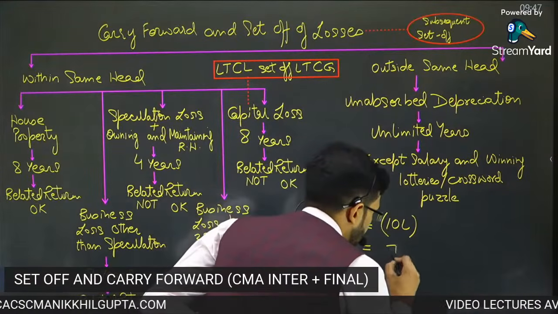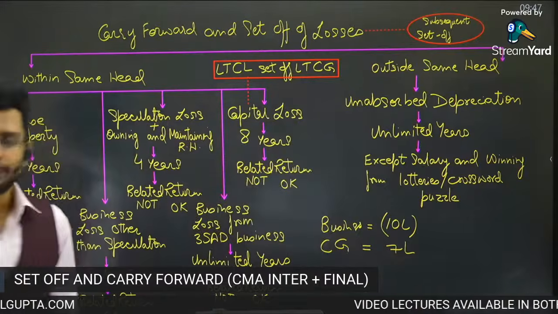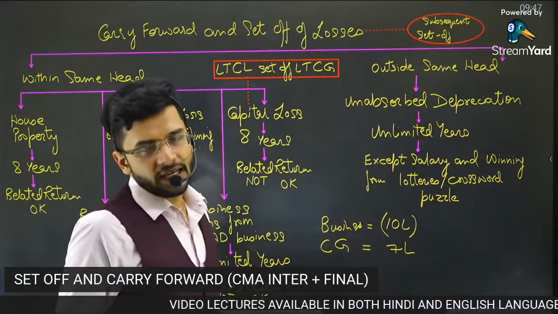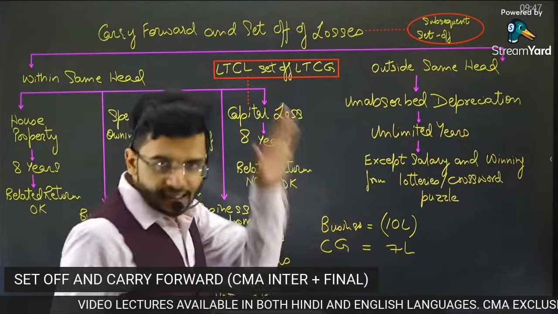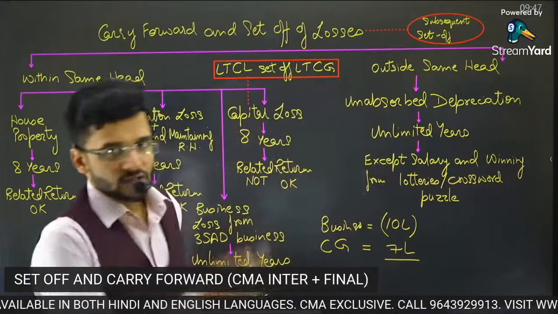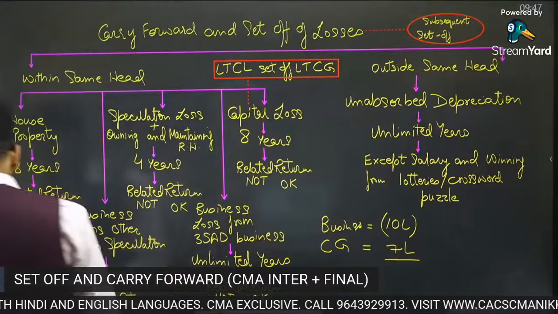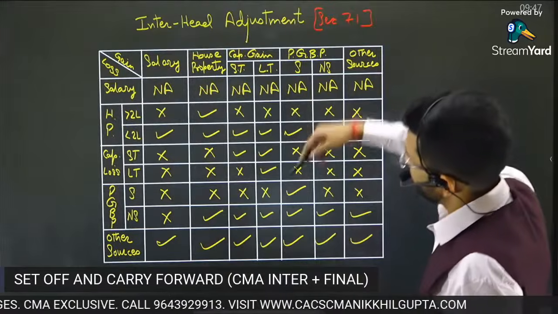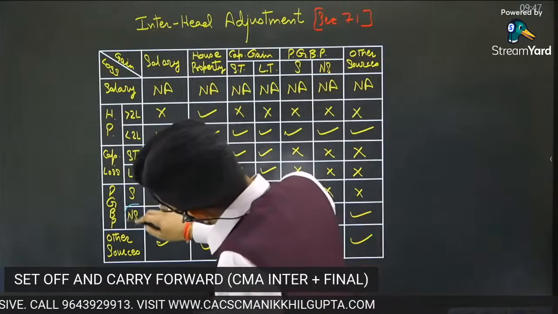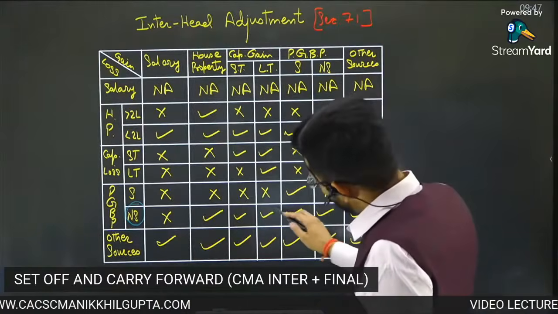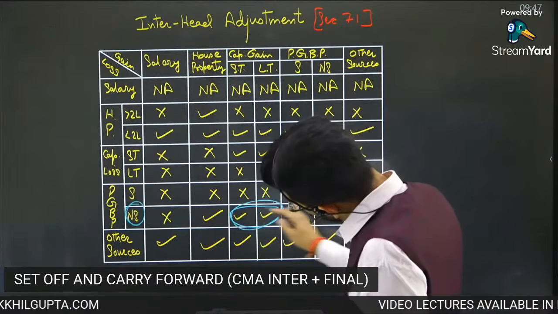I had capital gain of 7 lakh rupees. I had business loss of 10 lakh rupees. I had capital gain of 7 lakh rupees in the current year. After setting it off, I obviously want to set it off. Please see in this table if it is permissible. Loss of non-specified business. Can it be set off against capital gain? Yes, it can be set off against capital gain, both short term and long term.